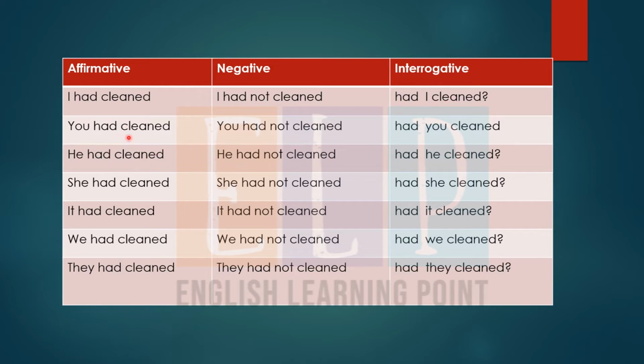You had cleaned, you had not cleaned, had you cleaned, he had cleaned, he had not cleaned, had he cleaned, she had cleaned, she had not cleaned, had she cleaned, it had cleaned, it had not cleaned, had it cleaned, we had cleaned, we had not cleaned, had we cleaned, they had cleaned, they had not cleaned, had they cleaned.